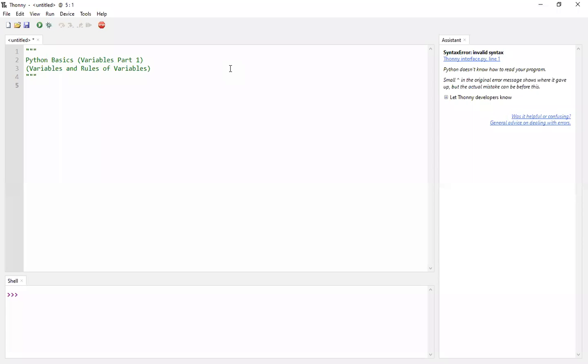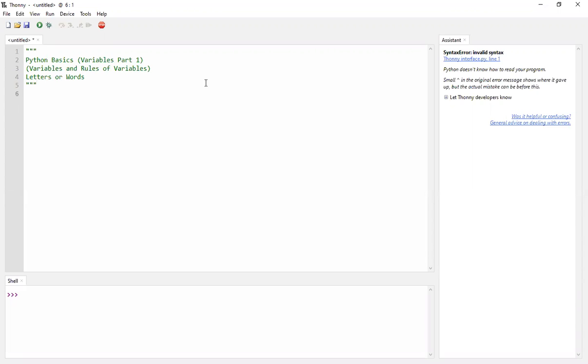You could say that variables are letters or words in which we store a value. For example, we still have the print program in our mind.